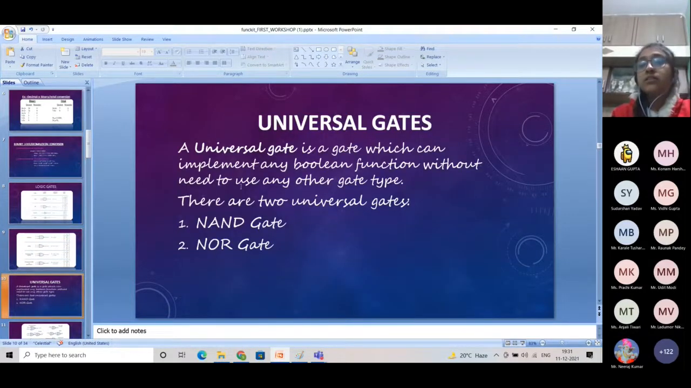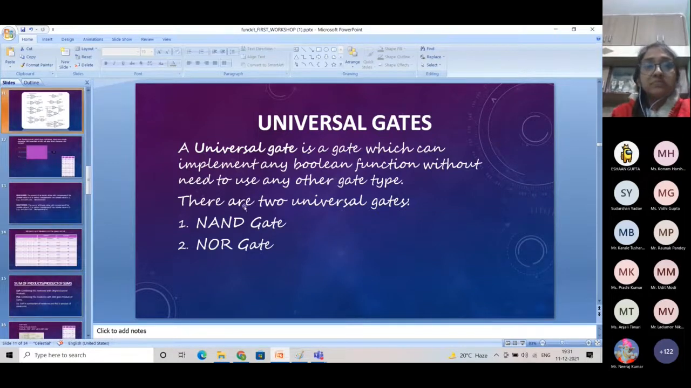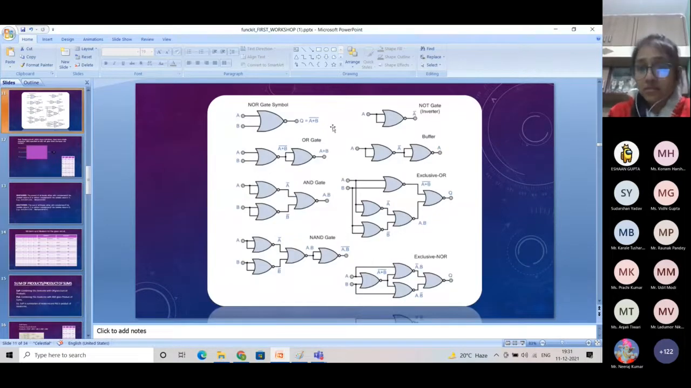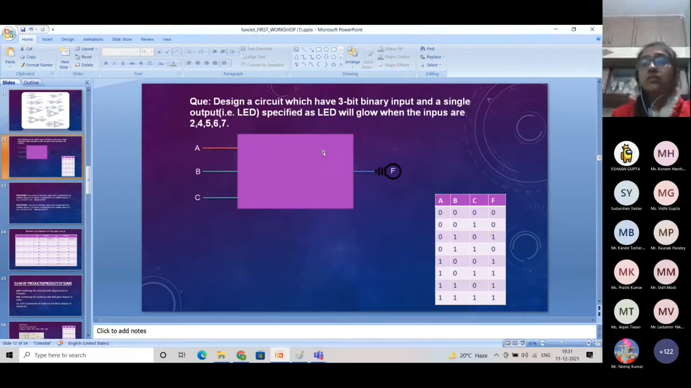Next, universal gates. NAND and NOR are universal gates. This is the conversion of NOR gate to every other gate. We will share this slide with you. You can see this from the example. I'm not going in depth of this, this is not of much use for us. Okay, fine. So now Akriti will take from here.